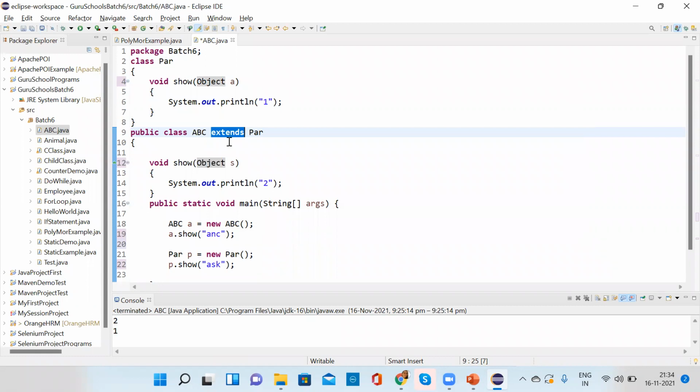You have to be what we are inheriting, achieving by extending. I'm asking Anu's question. I understand, like we created two objects, one for the parent class and one for the child class, and we called the respective methods. But Anu asked, we are inheriting, so why are we doing this again?